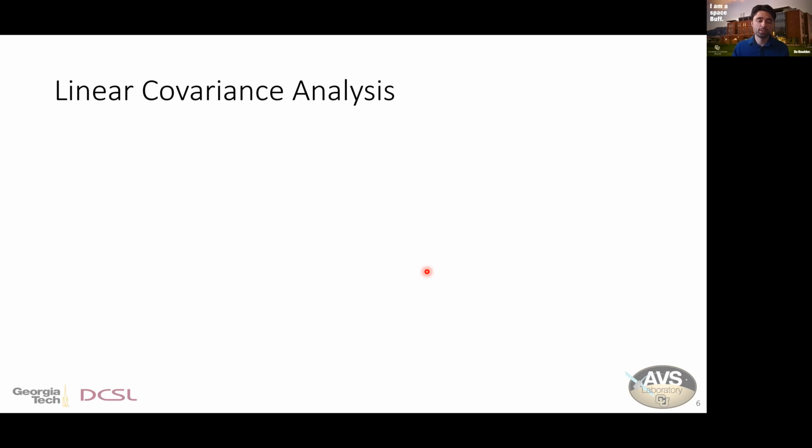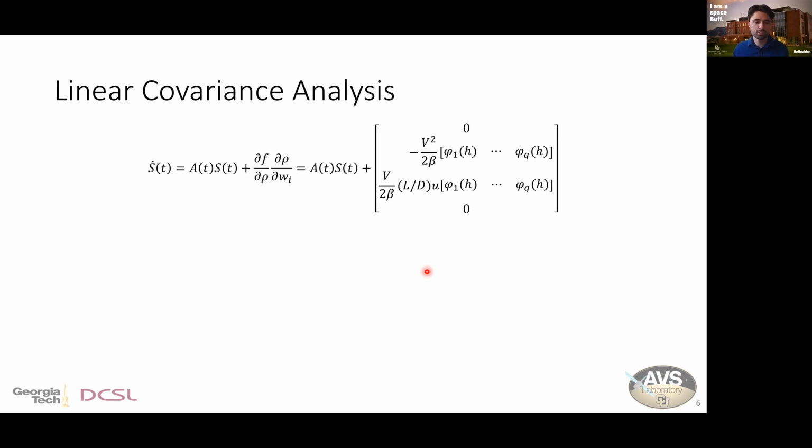So we can incorporate this into a linear covariance analysis, which I won't be able to spend much time on in this brief presentation, but suffice to say here that we have some sensitivity matrix S, which we can compute by propagating this ordinary differential equation shown here. And looking at this form, we have 2 terms where the first term looks familiar. This is how you would compute the state transition matrix for a deterministic system.